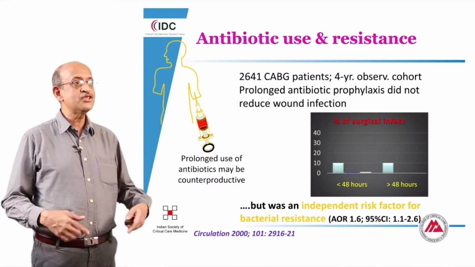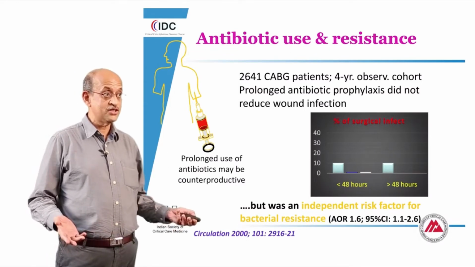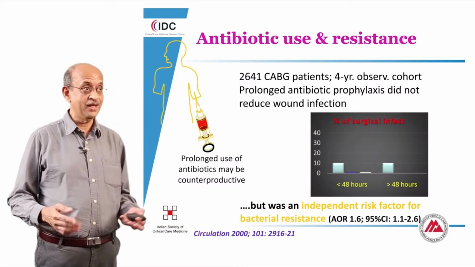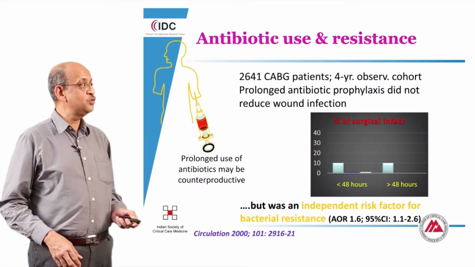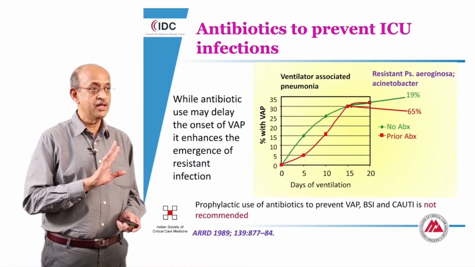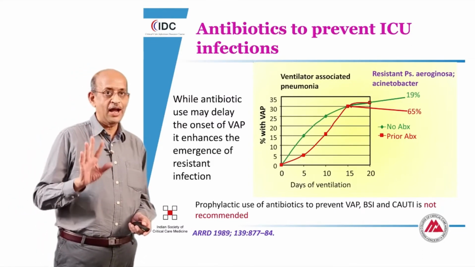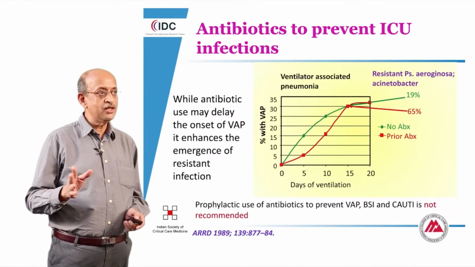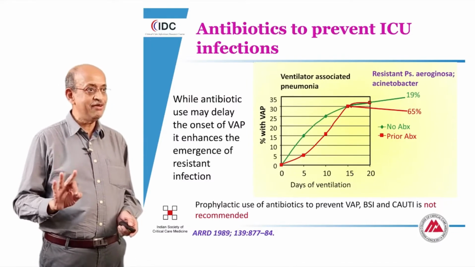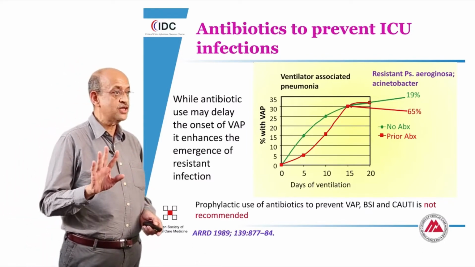In the ICU, we extrapolate beyond this and ask whether we can prevent infections related to the commonest three sources: the urinary tract, the respiratory tract, and bacteremia from catheter-related infection. In each of these situations, the principles are not very clearly established. When we administer an antibiotic, we may to some extent postpone the development of an infection, but when an infection does develop, there is a very high rate of resistance in the infections that subsequently develop.